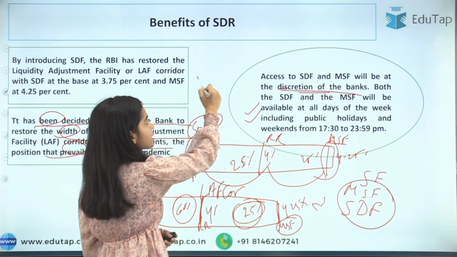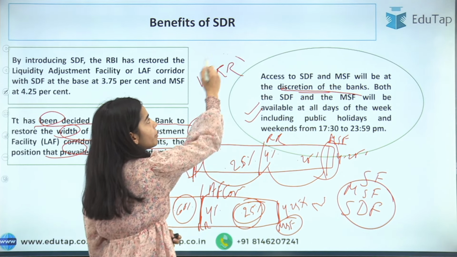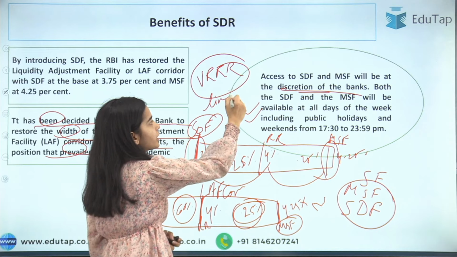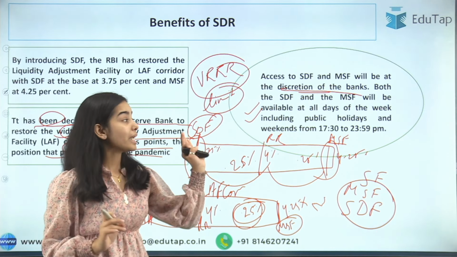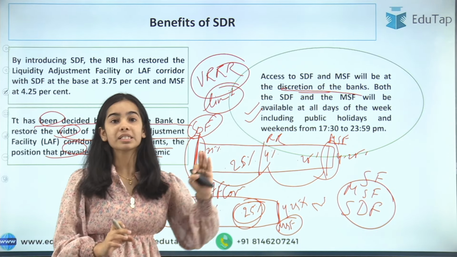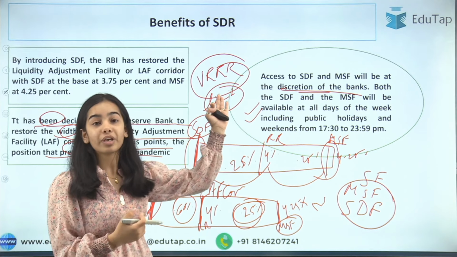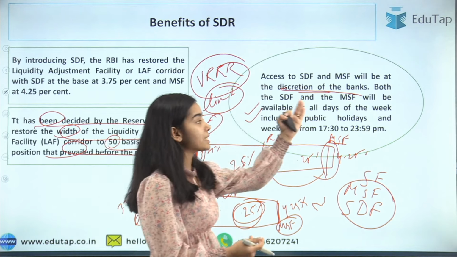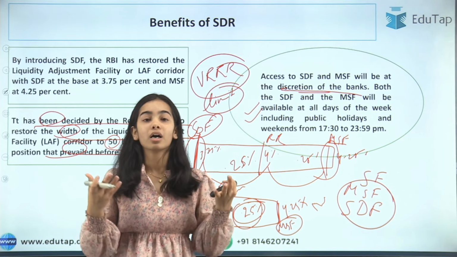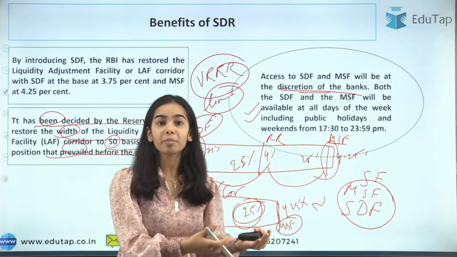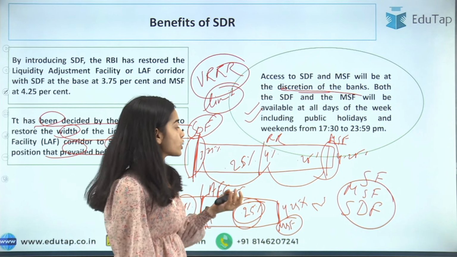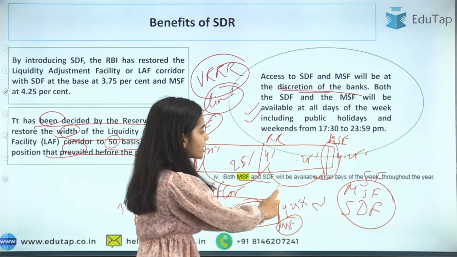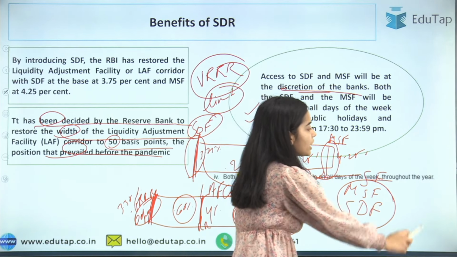In the VRRR, the limit is chosen by the RBI, and the dates are also chosen by the RBI. But in the SDF and MSF the banks can take or deposit money whenever they want. The MSF and SDF will be available on all days of the week throughout the year.